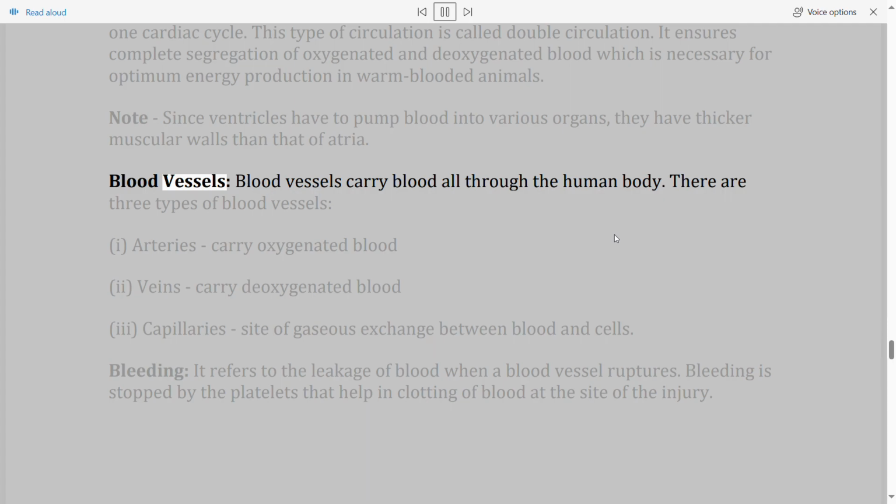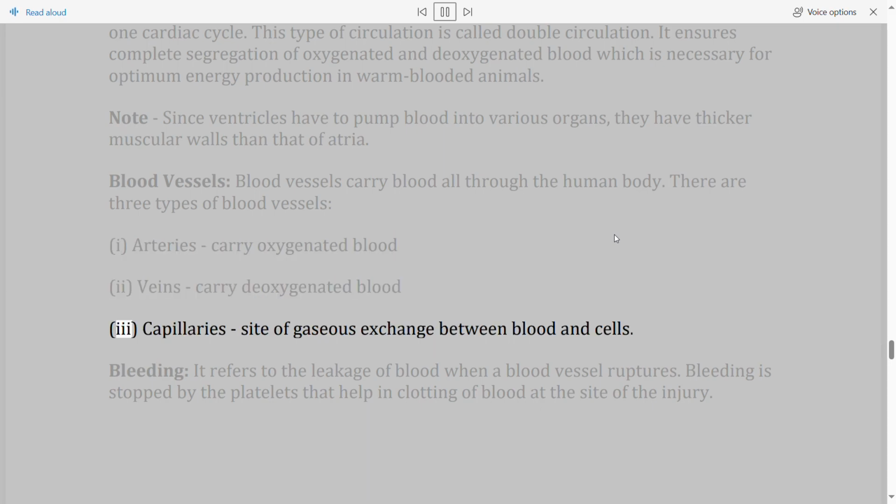Blood vessels carry blood all through the human body. There are 3 types of blood vessels. 1. Arteries carry oxygenated blood. 2. Veins carry deoxygenated blood. 3. Capillaries, site of gaseous exchange between blood and cells.